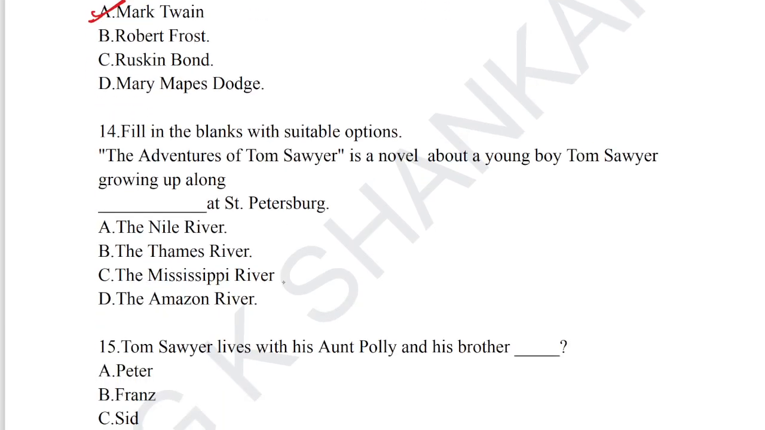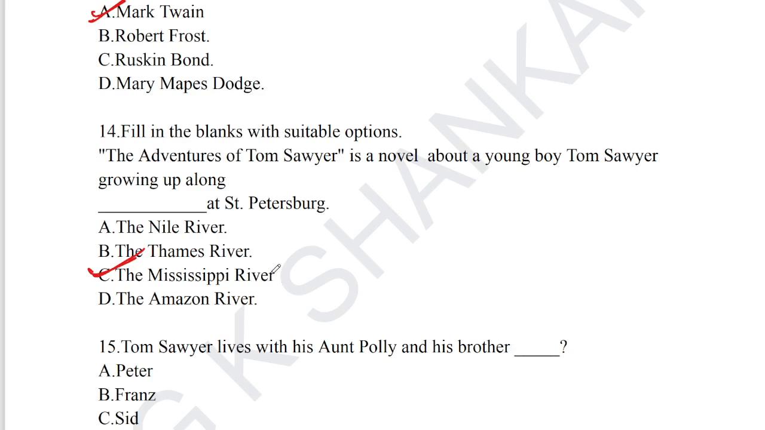Let's take up question number 14. Fill in the blank with the suitable option. The Adventures of Tom Sawyer is a novel about a young boy, Tom Sawyer, growing up along the Mississippi at St. Petersburg. Option C. The novel takes place on the bank of the river Mississippi. Option C is the correct answer for question number 14.